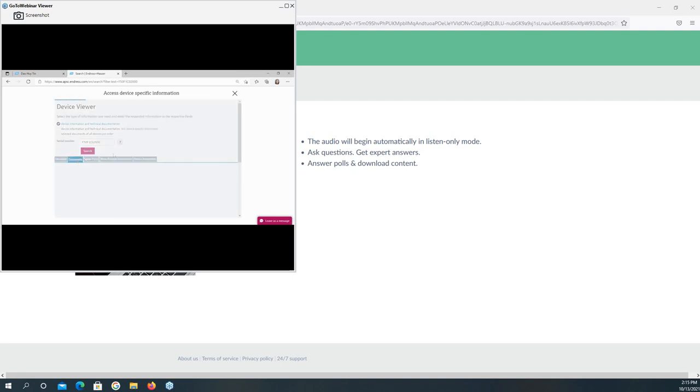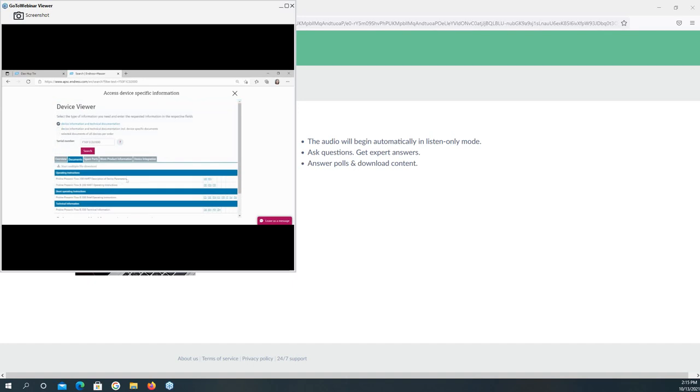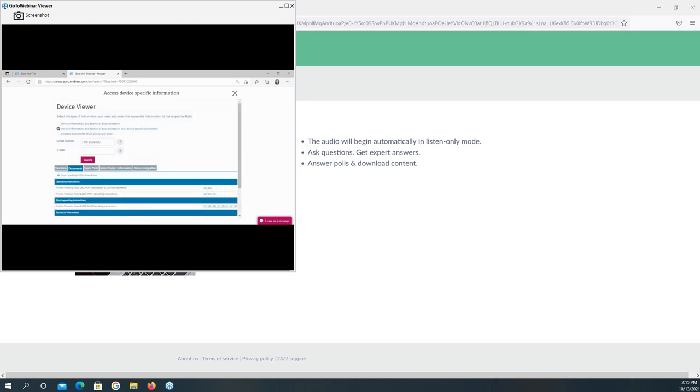And here you can see the documents of the device. And in case you would like to have the specific document of the device, you can choose this one, and you type your email, and you click search. In case your email is not registered, you need to register your email with us so that you can find the device-specific documents.